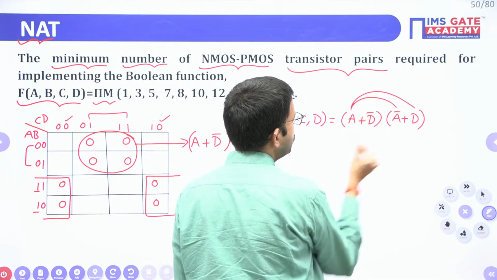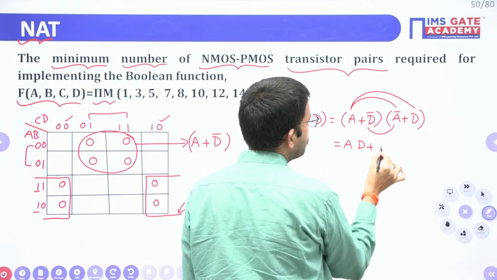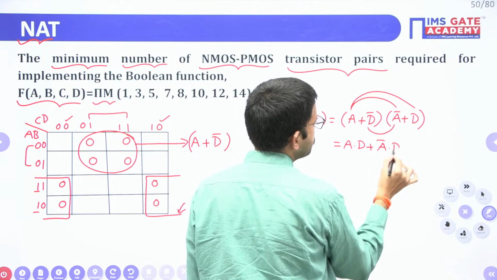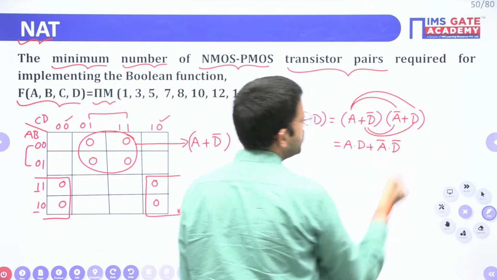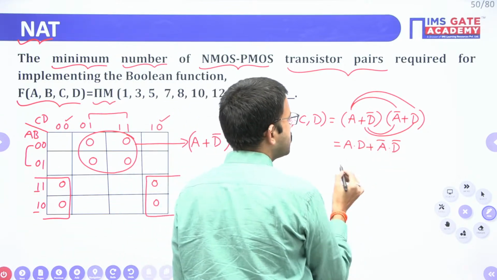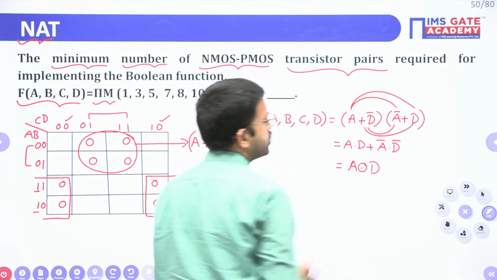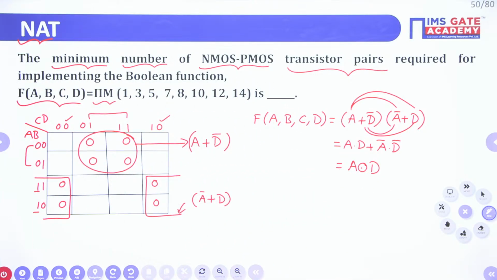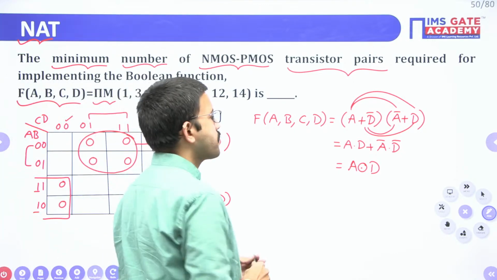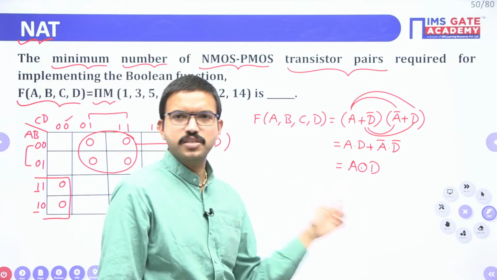You will get A into D plus D bar into A bar, you can write as A bar D bar, and D bar into D is nothing but 0. So AD plus A bar D bar is nothing but A XNOR D. After doing the simplification, we got A XNOR D. This is the simplified function.